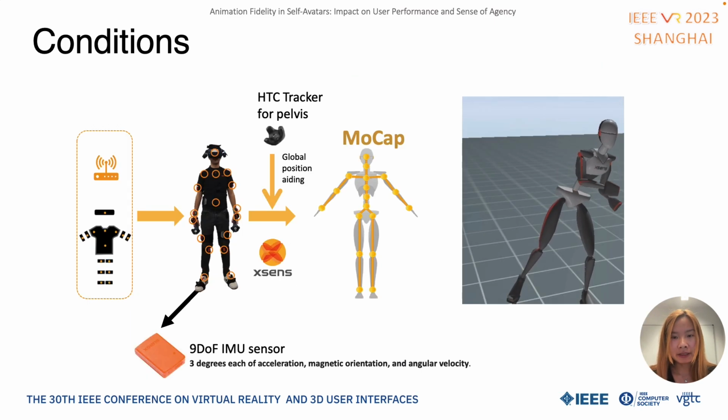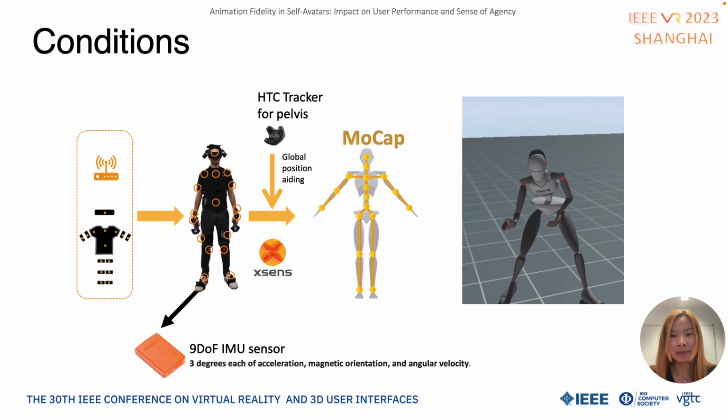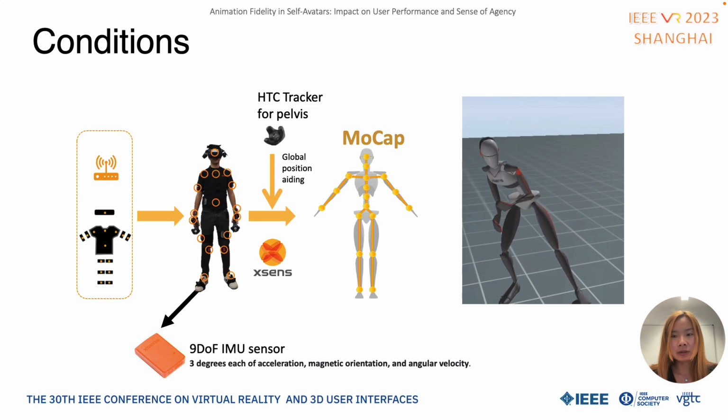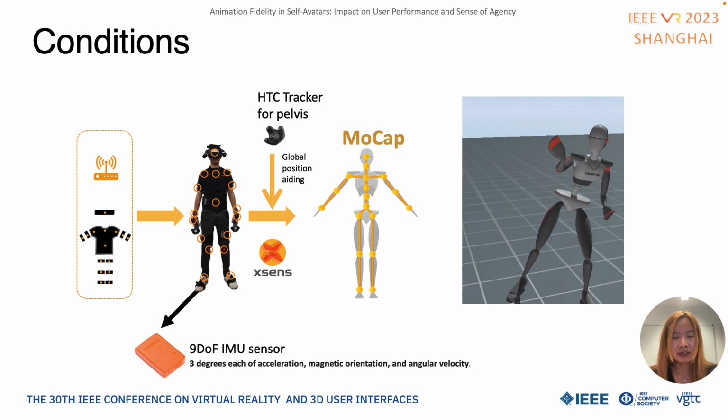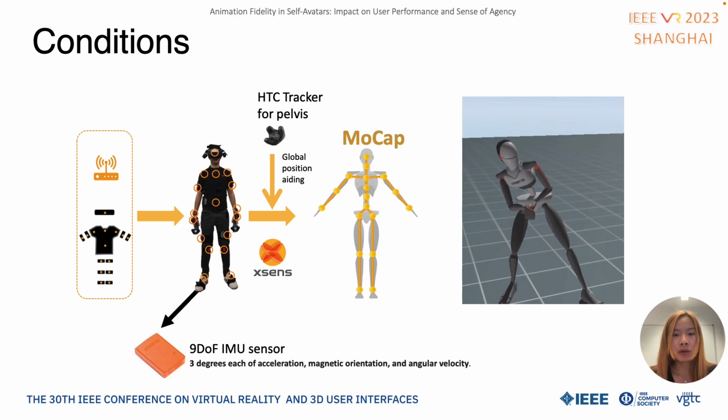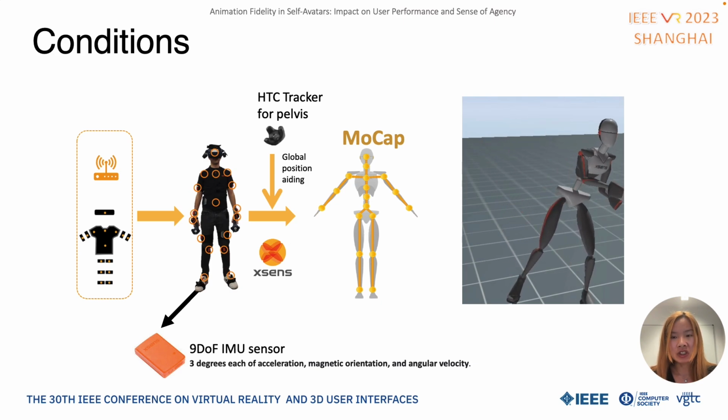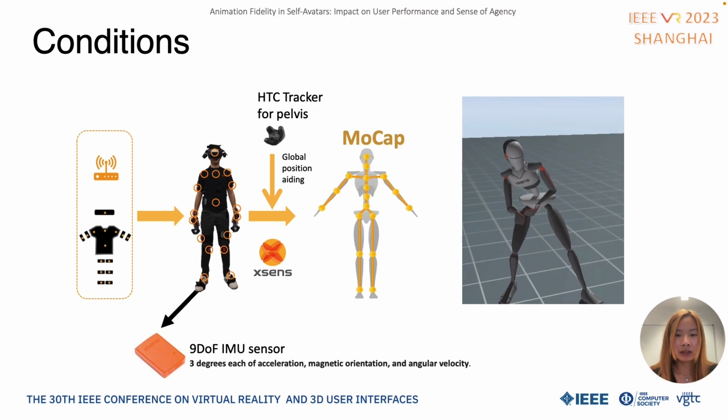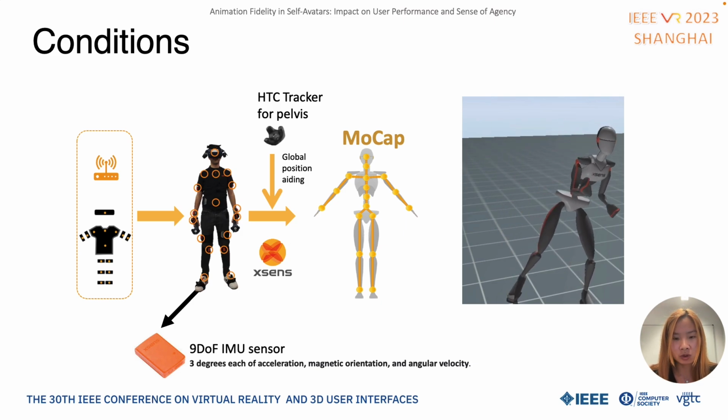In the mocap condition, we use Xsens' Awinda mocap system. It includes 17 IMU sensors attached to the user's body. It tracks all the major joints and provides high quality poses, as well as a large range of movements. However, it cannot provide precise global position due to IMU positional drift.